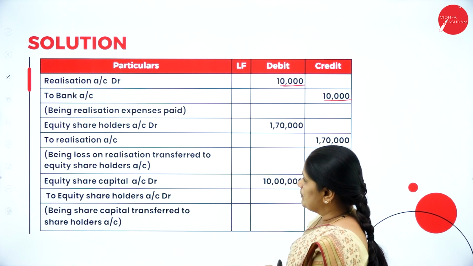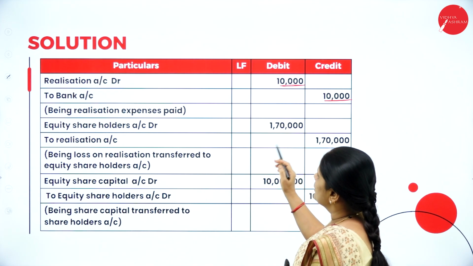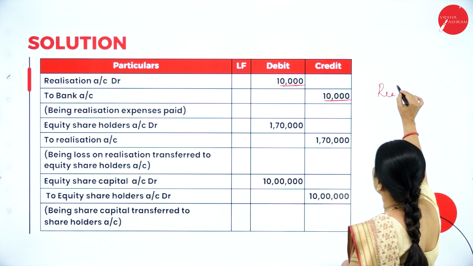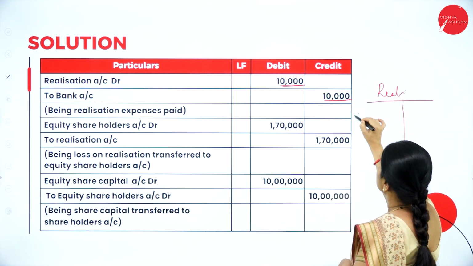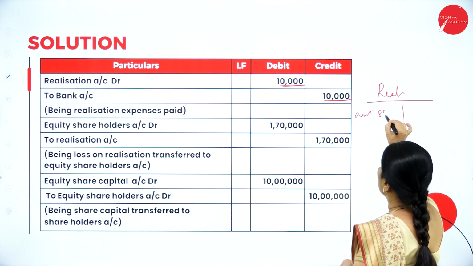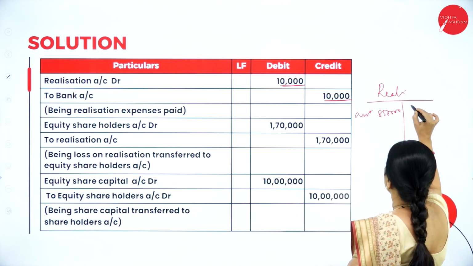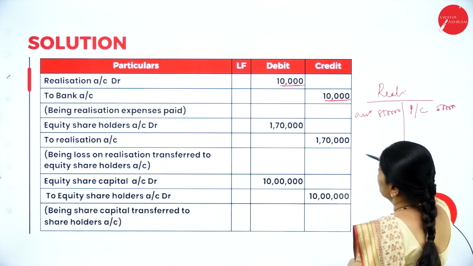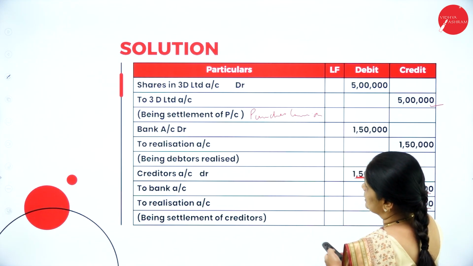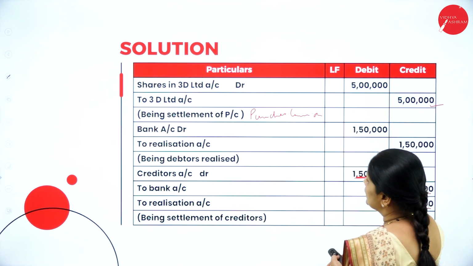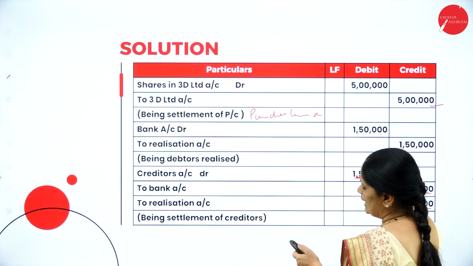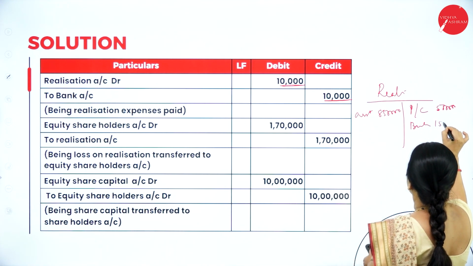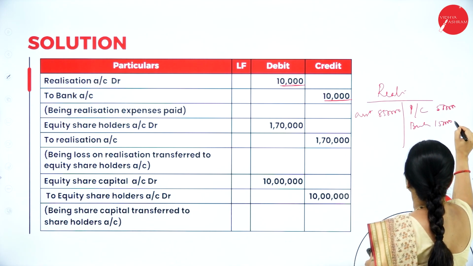Now the next will be equity shareholders account debtor to realization account. Now if I write the realization account here, I will write assets value 8,50,000. Then purchase consideration is 5 lakhs. Then if you can see the previous entries, bank account debtor to realization account 1,50,000, so I write bank account 1,50,000.